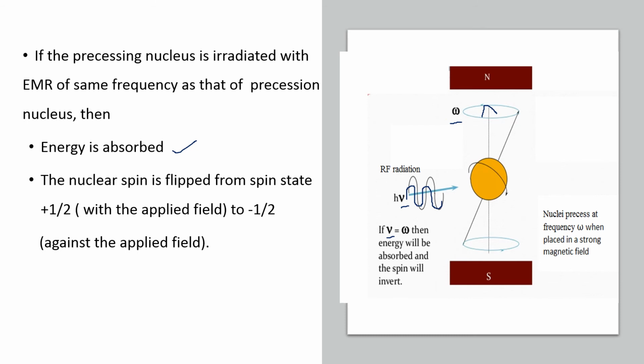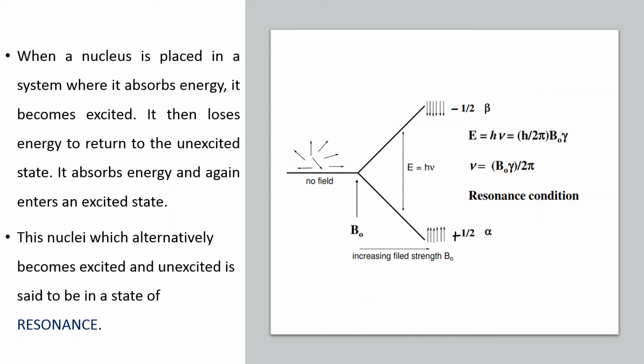What do you mean by absorption of energy? The spin of the nucleus, which is initially plus half, may be converted into minus half, or if the spin is minus half, it may be converted into plus half. So this is what is called absorption of energy.